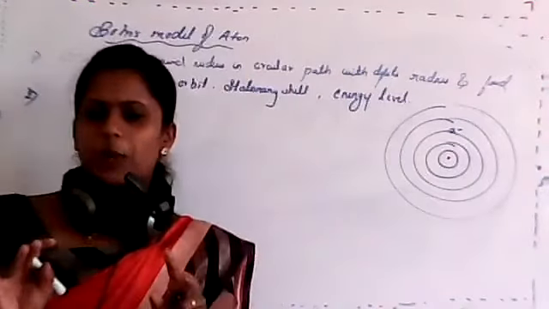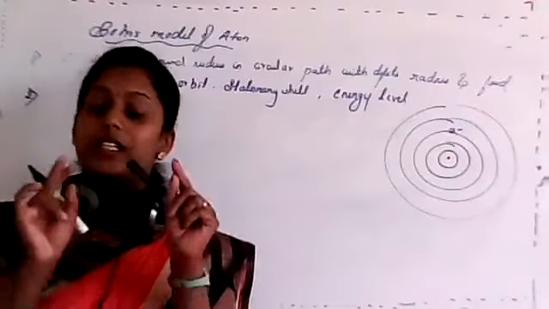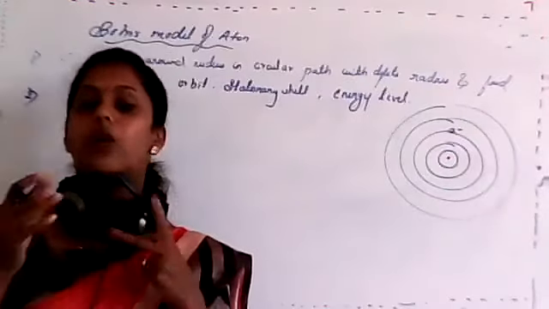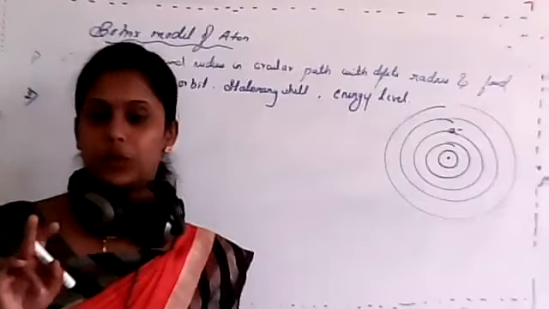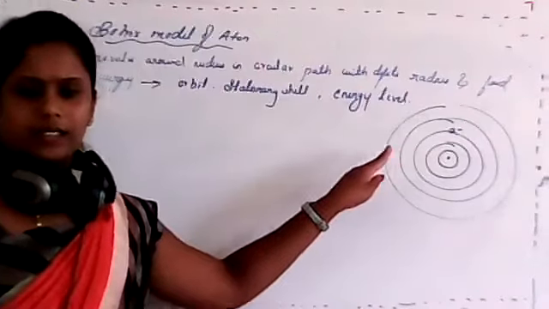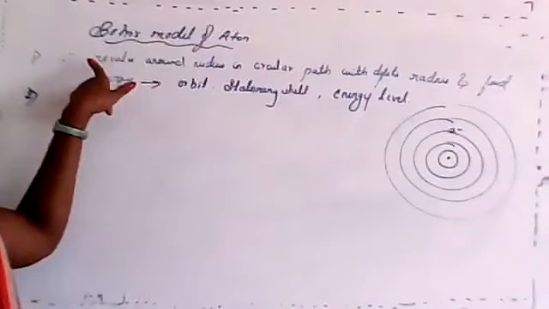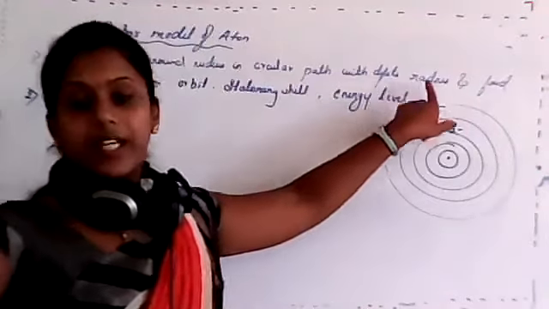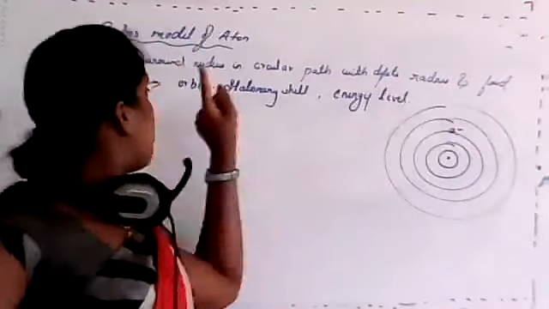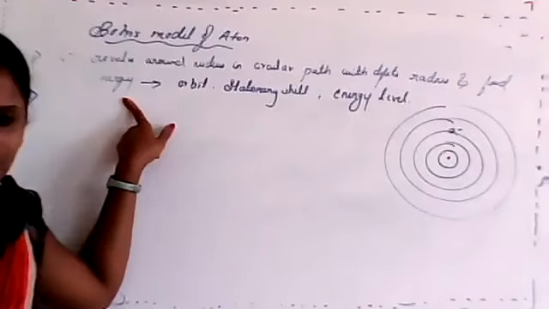It's accelerating in the orbit, so it should radiate energy. That was explained by Rutherford. But in this case, Bohr explained that the electron revolves around the nucleus in a circular path with a definite radius and a fixed path. They have fixed energy, isn't it?